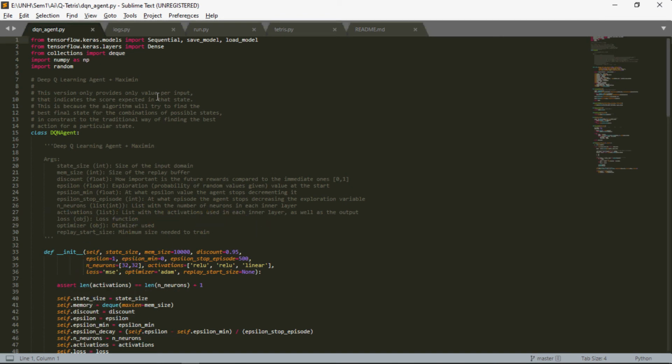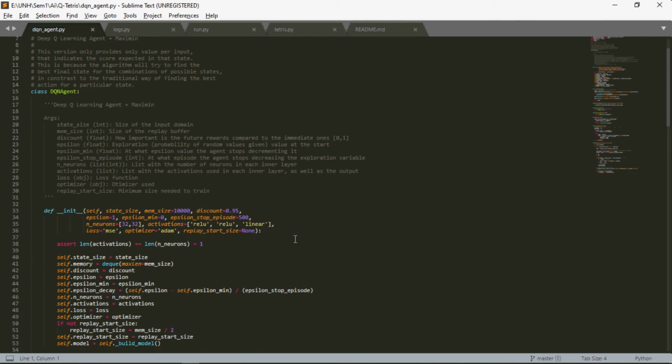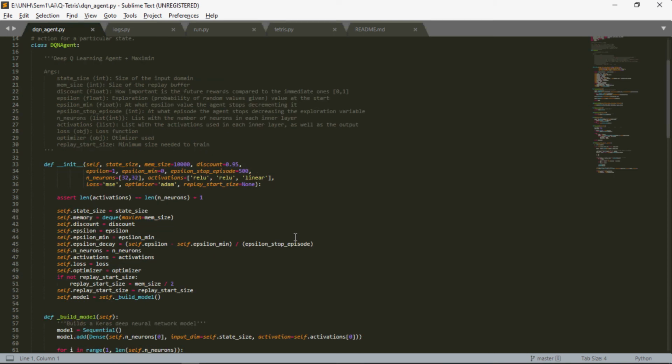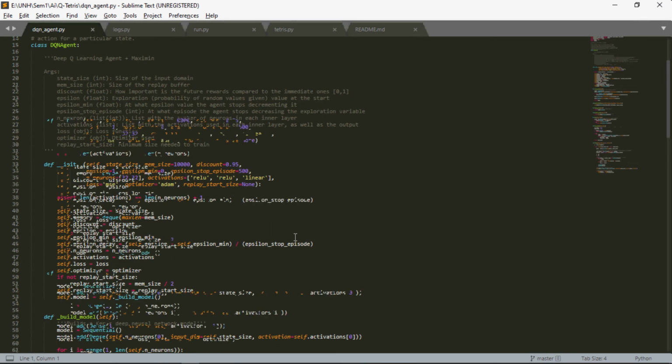Here we have initialized state size, which is nothing but the size of the input domain; memory size, which is the size of the replay buffer; discount, which is how important future rewards are compared to the immediate ones; epsilon, the exploration value at the start; epsilon minimum, the minimum value of epsilon; epsilon stop episode, the episode at which the agent stops decreasing the exploration variable; neurons, the number of neurons; activation, the function we want to use as an activation function; the optimizer, what optimizer we want to use; and replay start size, the minimum size needed to train the model.